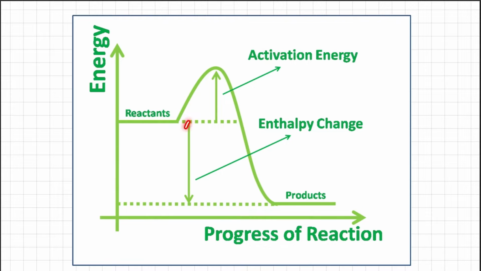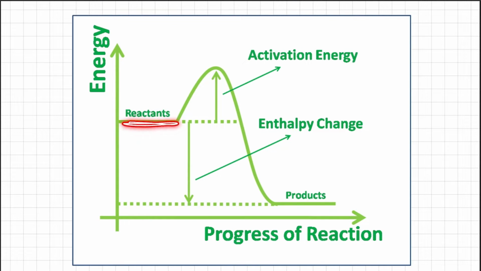So the formation of this product depends upon the energy difference between the reactants and the products. So if the reactants' energy is large, in this case we say that it will convert into products, and the products will be more stable because the products have been formed by the emission of an excess amount of energy. So now products are formed because they are more stable thermodynamically as compared to reactants.